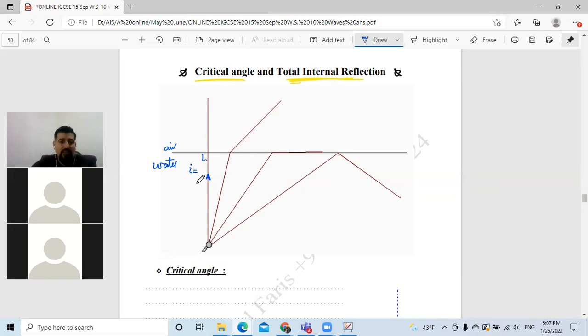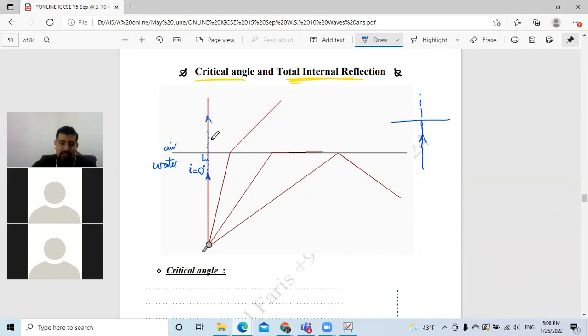No, it's not 90. Don't forget, this is the normal. So how much is the incident angle? It's 0. Why 0? Now, this is the surface, this is the normal, and this is the ray. How much is the angle between the ray and the normal? It's 0 degrees. So does the light refract?